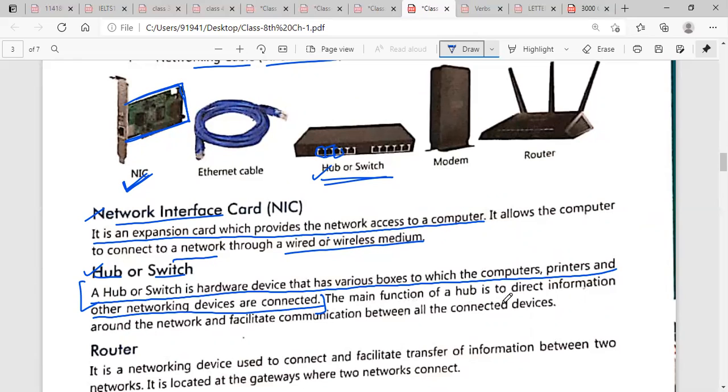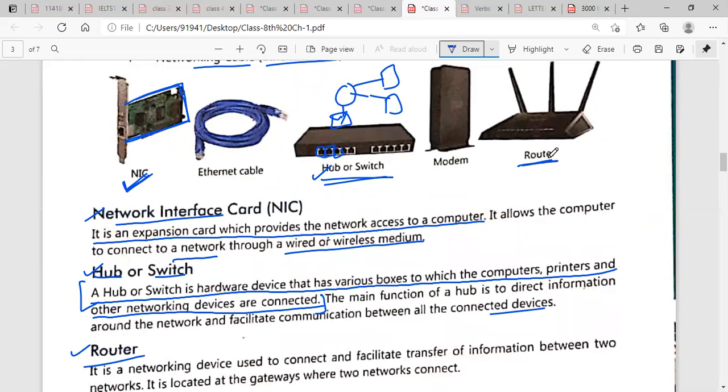The main function of the hub is to direct information around the network and facilitate communication between all the devices. What is the main role of the hub? It connects all the devices. You can connect all devices to the hub, and these devices will communicate with each other. It means you can send data from one computer to another, and this is the whole process of this hub.